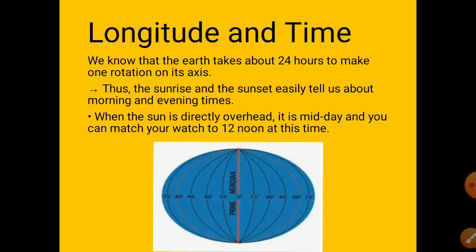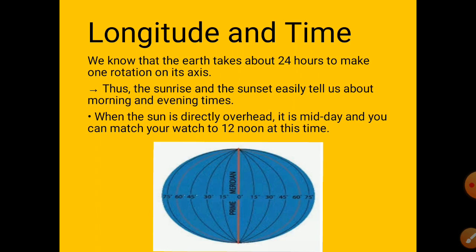Now longitude and time. Let's discuss longitude and time. We know that the earth takes about 24 hours to make one rotation on its axis. Thus, the sunrise and the sunset easily tell us about morning and evening time. When the sun is directly overhead, it is midday, and you can match your watch to 12 noon at this time. Our sun is like a timekeeper for us.